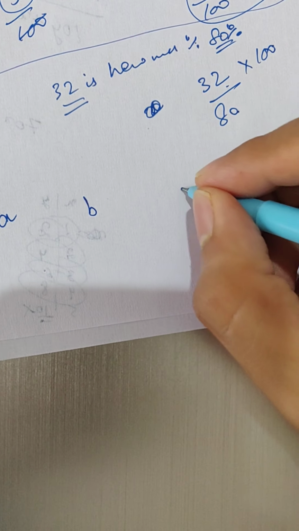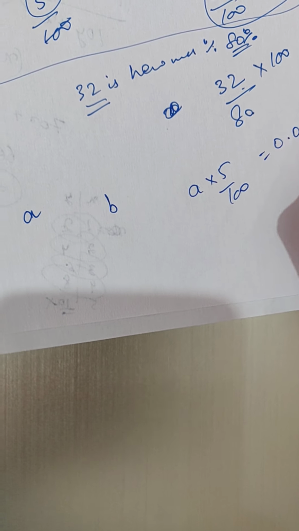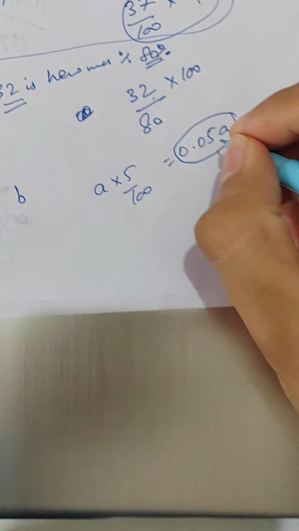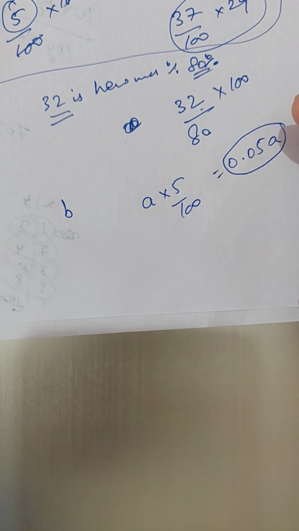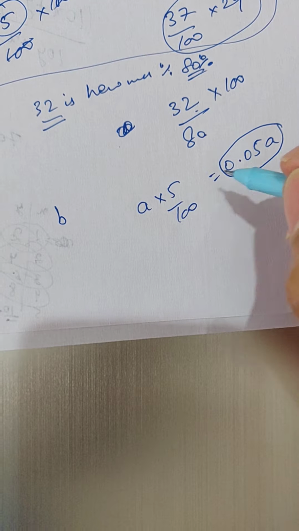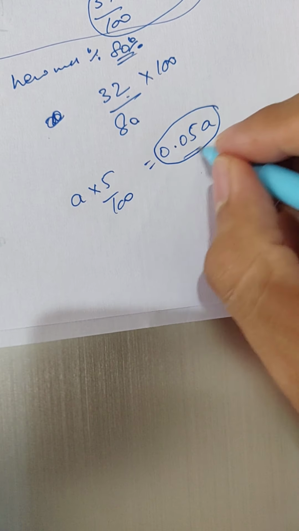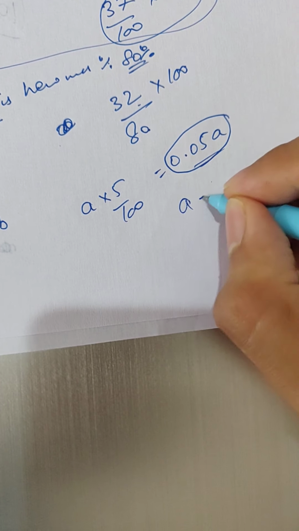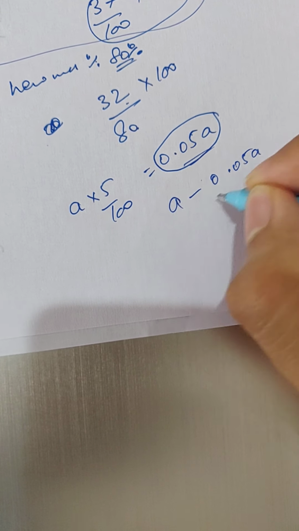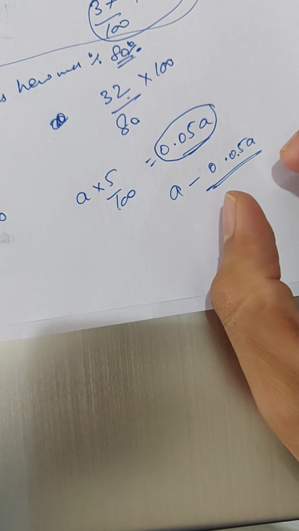So 5% of A will be A into 5 by 100. This is 0.05A, right? He has scored 5% less. He has not scored basically 5% of A. This is 5% of A. 5% less of A will be basically 95%, or you can do A minus this marks. This is the 5% less of A, na? 5% less than A. This is where equation tricks.